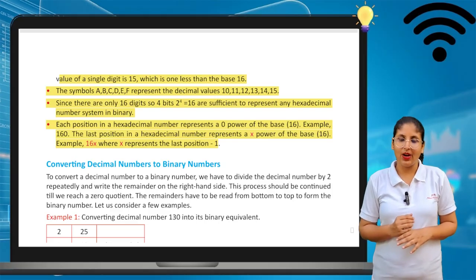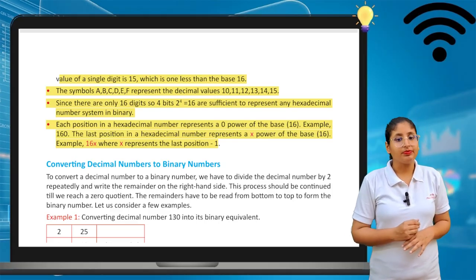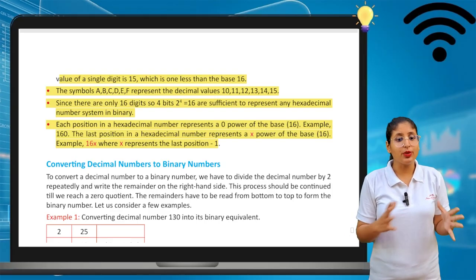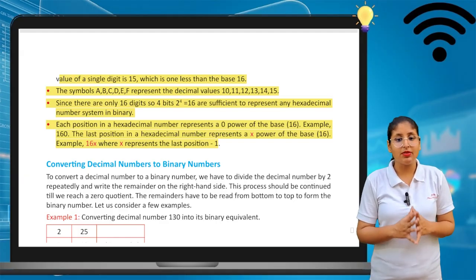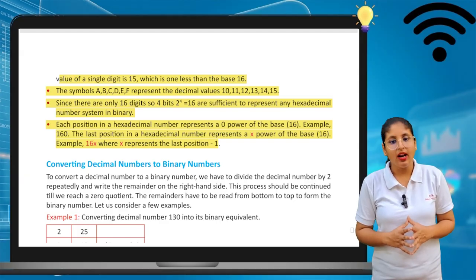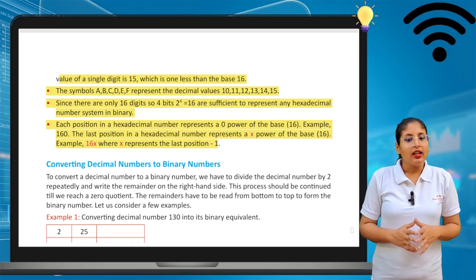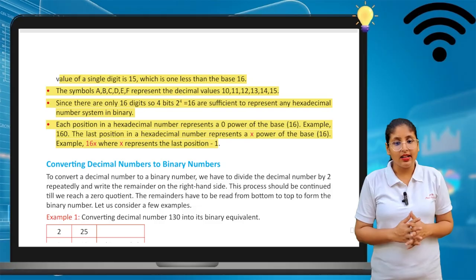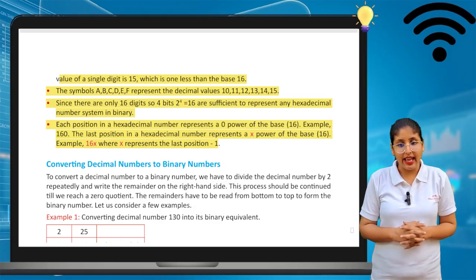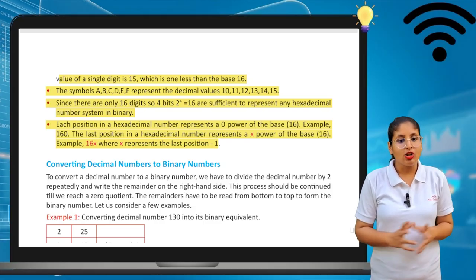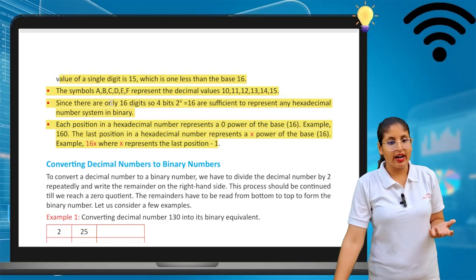Each position in the hexadecimal number system is represented as a power of the base 16, for example 16 power 0. The last position is 16 power x.